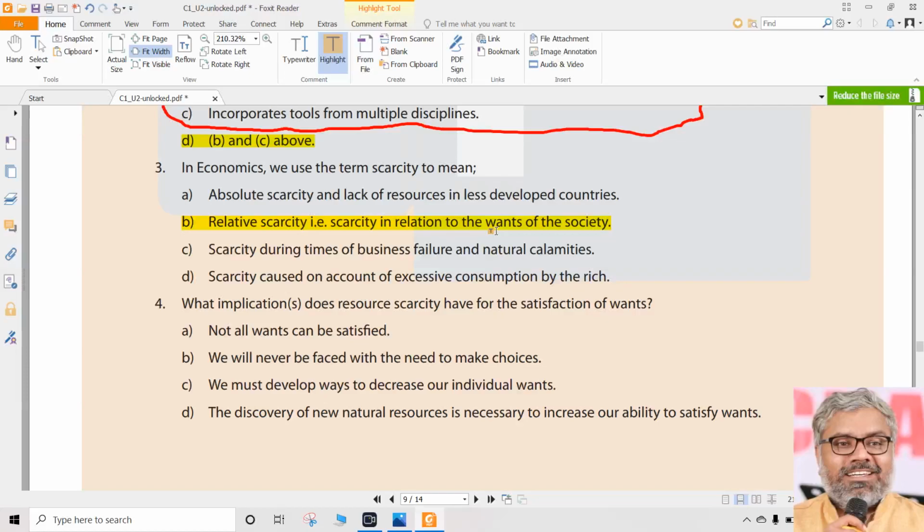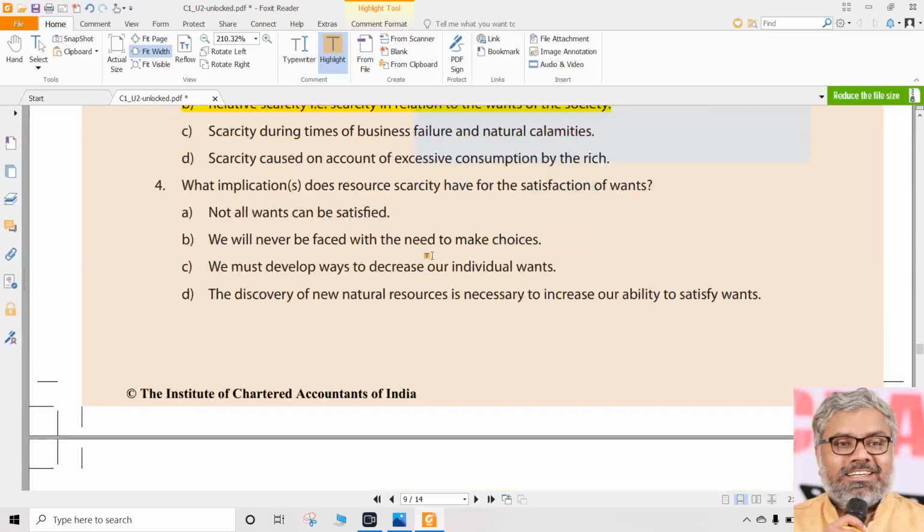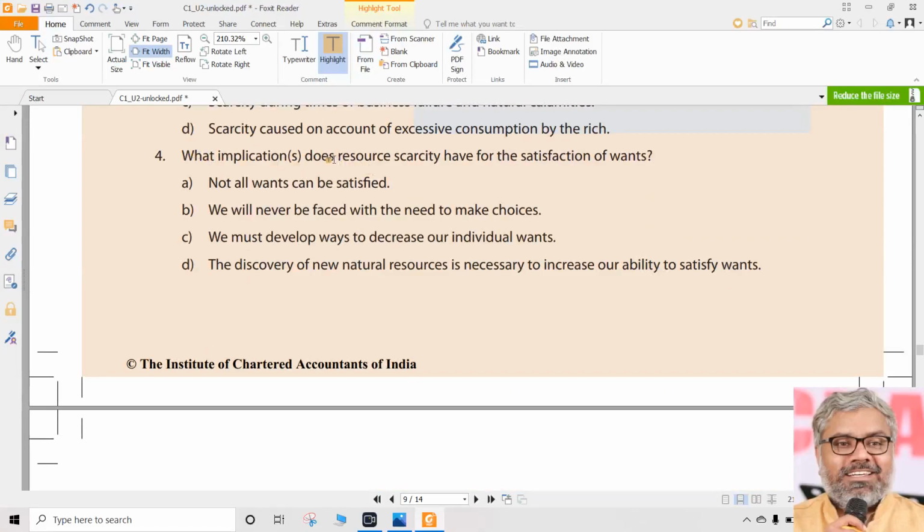Then the answer for the fourth question, let us see. What implications does resource scarcity have for the satisfaction of wants? Okay, the fourth question says resources are scarce, definitely yes. Because of which, what happens to the satisfaction of wants is what it is asking. What implications will it have? Option A is not all wants can be satisfied. That is clear, no? Because when resources are scarce, all wants cannot be satisfied. So definitely this looks like a correct answer.